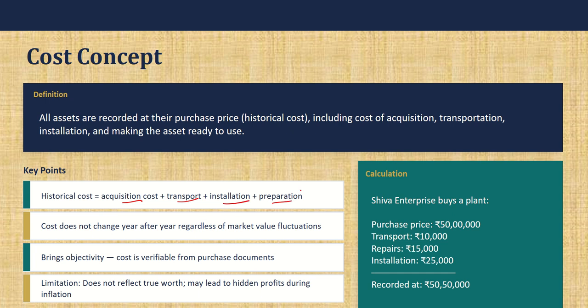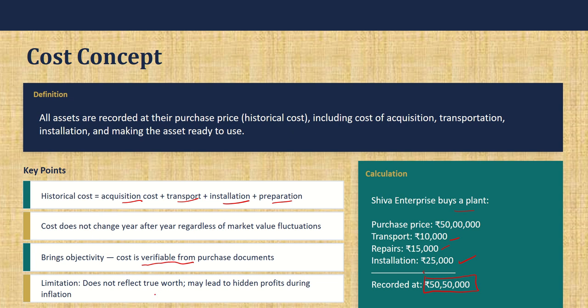Supposing I am buying a plant or machinery, I buy the plant, I transport it to my premises, and if there are any repairs I make, or if there is installation cost, that also I spend. The total cost I will record as the cost of the plant, in order to put it into use, so that these documents can be verified in the future also.